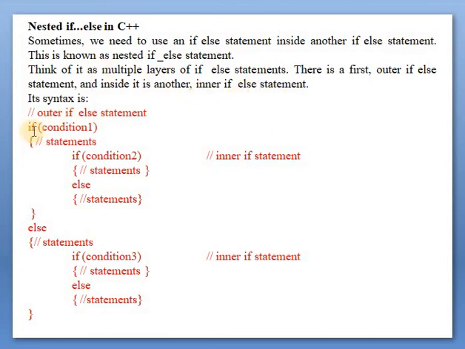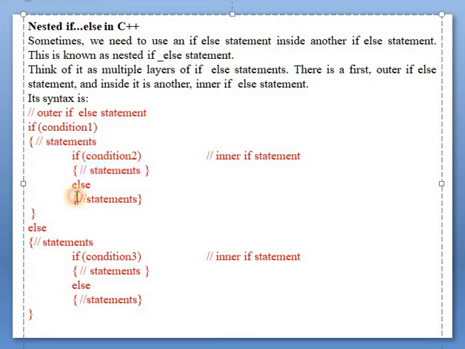Think of it as multiple layers of if else statements. There is a first outer if else statement and inside it is another inner if else statement. The syntax: first the outer if else statement, that is if condition 1. If this condition is true, it comes inside and it will check condition 2. If condition 2 is true, it will execute this statement. If condition 2 is false, it will execute this else part. These are the inner if else statement.